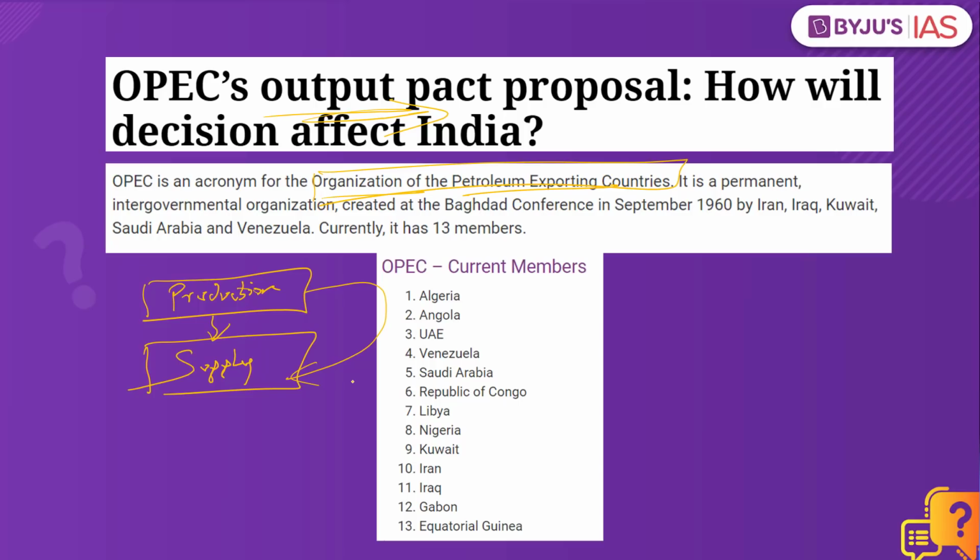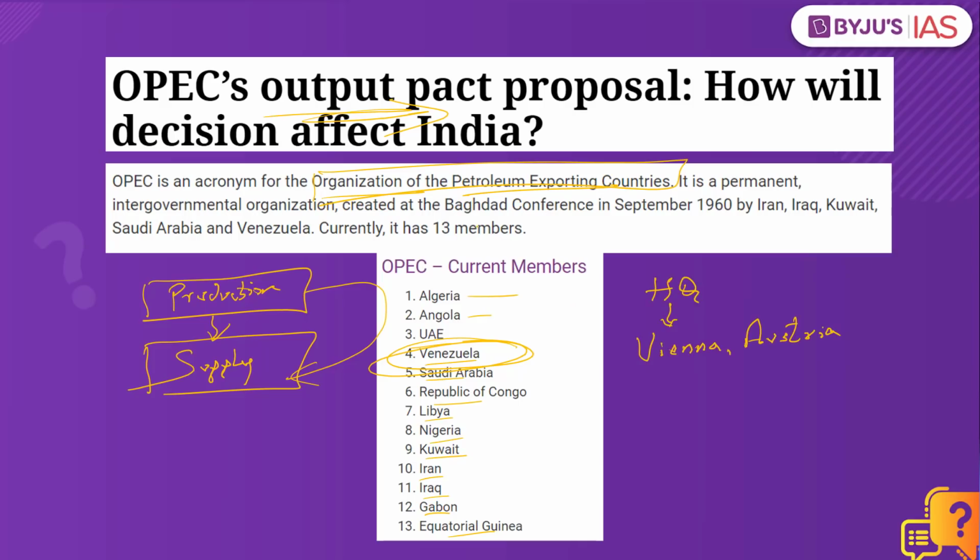So when you look into the OPEC members, what we have is Algeria, Angola, UAE, Venezuela, Saudi Arabia, Republic of Congo, Libya, Nigeria, Kuwait, Iran, Iraq, Gabon, and Equatorial Guinea. Added to this, it is not headquartered in Geneva, Switzerland. It was headquartered there, but currently it is in Vienna, Austria.